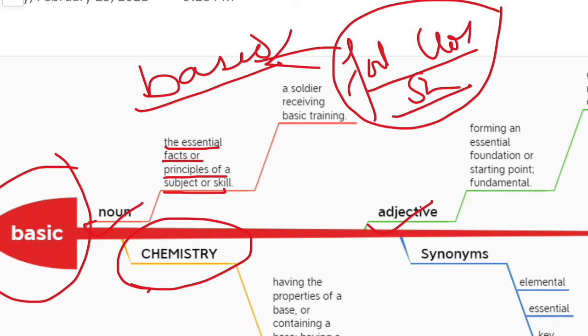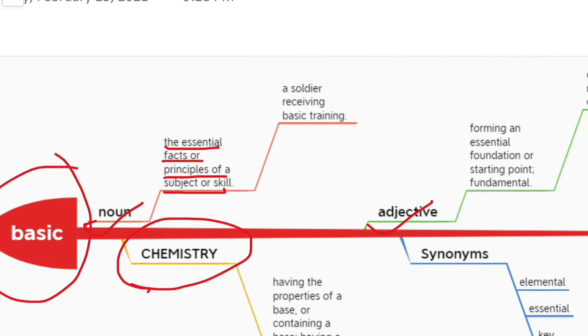Okay, next, let us understand with this example: a soldier receiving basic training. Every soldier has to undergo some basic training so that he can perform well afterwards. That is very essential.